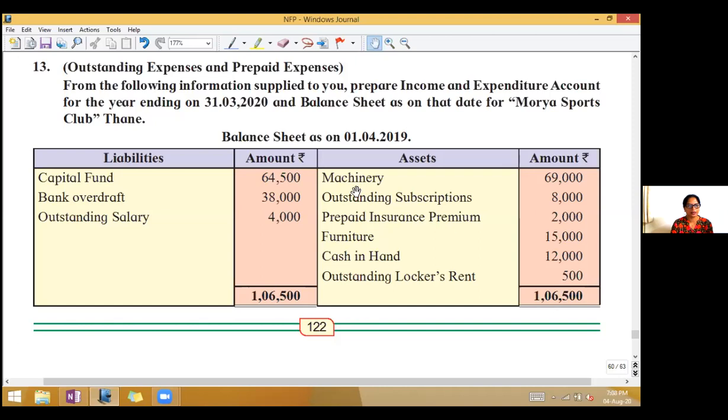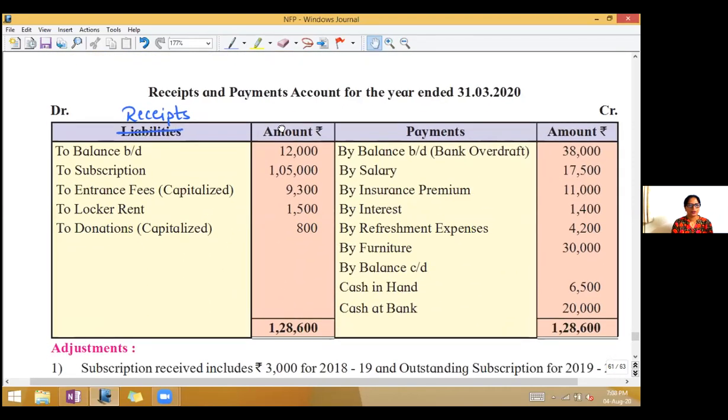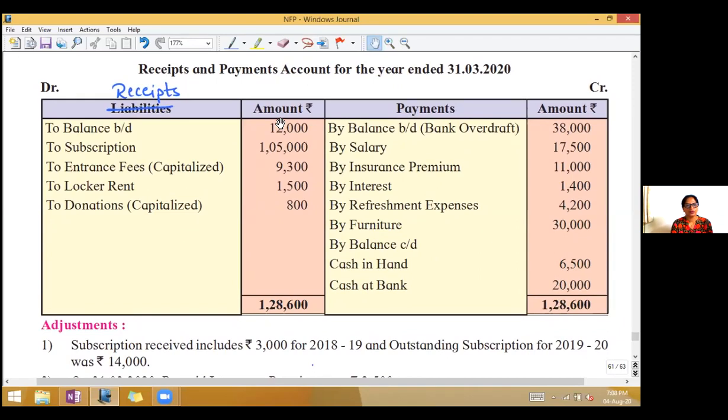On the liability side, you have capital fund, bank overdraft, outstanding salary; assets: machinery, outstanding subscriptions, prepaid insurance premium, furniture, cash in hand, outstanding locker rent. On the next page, receipts and payments account for the year ended 31st March 2020. Now there is a mistake there. They have written liabilities. So cancel the word liabilities and write receipts. So we go through the receipts.